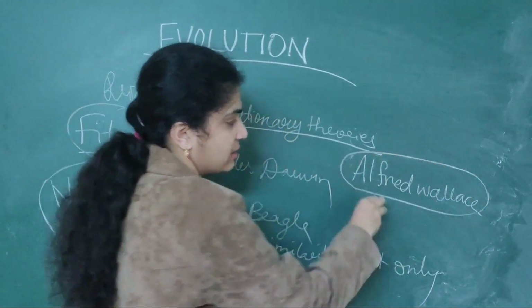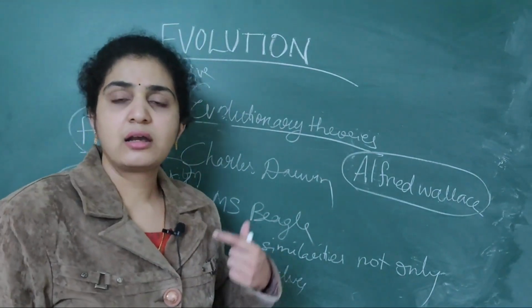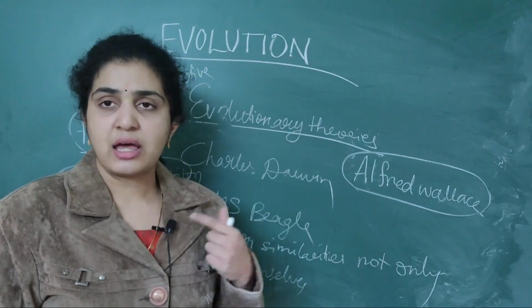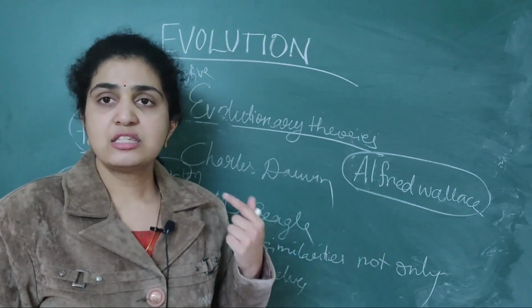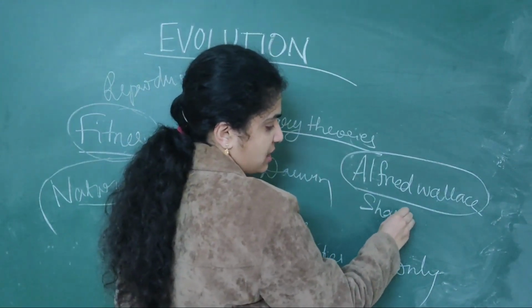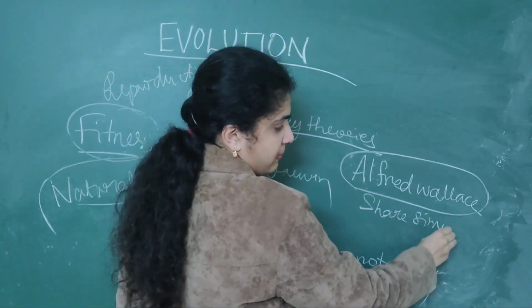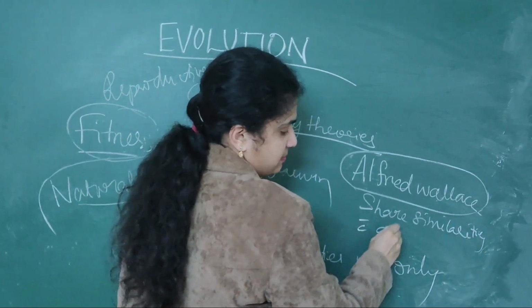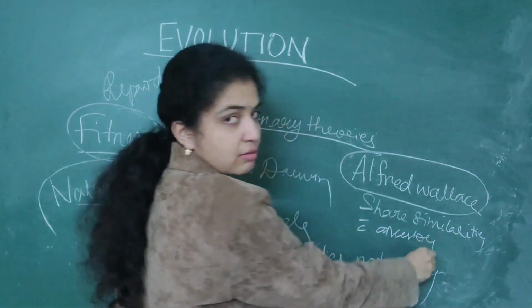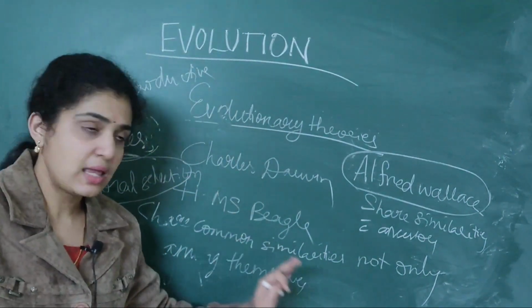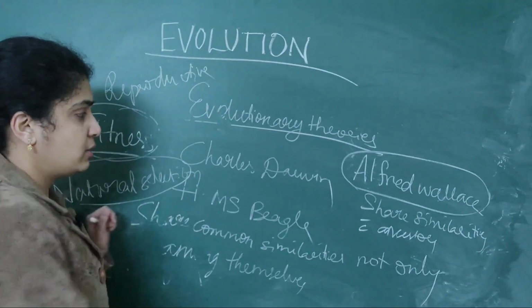He also conducted numerous experiments, and he also said that we share common similarities with our ancestors. He specified the same thing. That is the point you should remember.